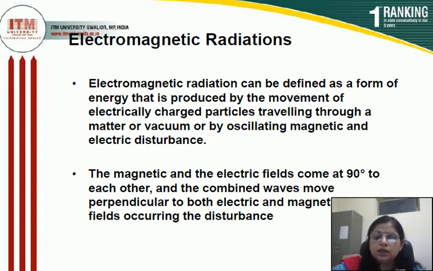So, electromagnetic radiation is a form of energy. These are the energy packets. These energy packets are produced by the movement of electrically charged particles travelling through a matter or vacuum, or by oscillating magnetic and electric disturbances in the matter.